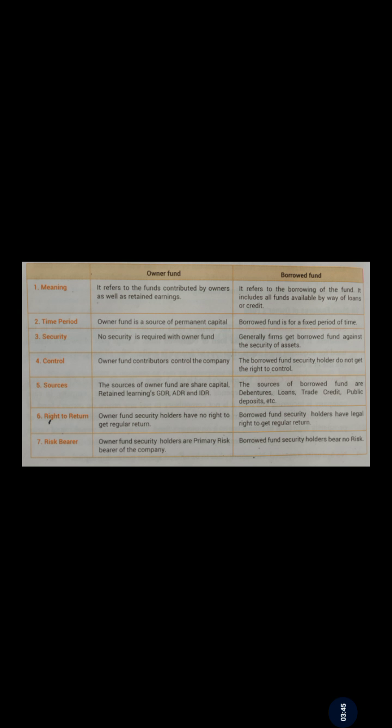And the last point of difference is risk bearer. Owner fund providers are the main risk bearer. So main risk is with the owner fund providers, but borrowed fund providers have no risk. They will certainly get their funds back by selling the assets in case of winding up of the company, and if the company is unable to pay their interest, they will get that also by sale of assets or anything kept as security. So owners fund is more risky, borrowed fund is less risky due to security.